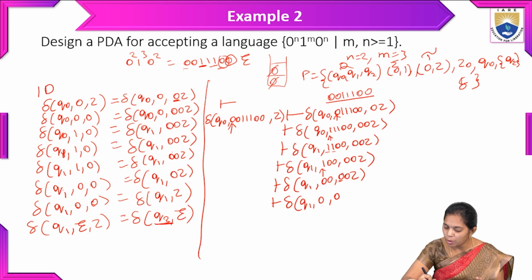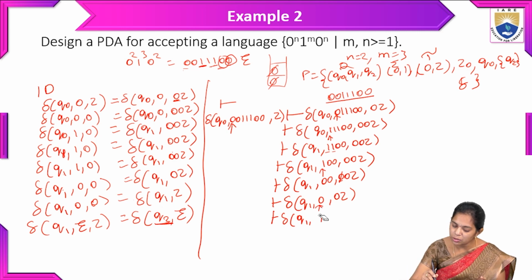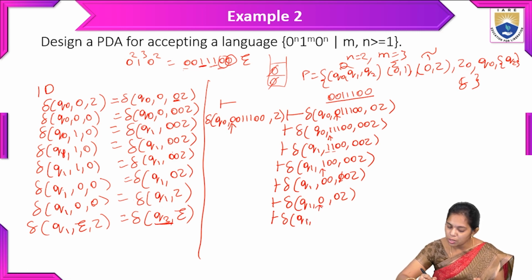If we pop this 0, we will only get 0Z. And the same operation, Q1 comma 0. After reading this one, we will get the empty epsilon symbol, so no need to write 0. So the epsilon symbol is there. And for this 0, we have to pop the 0 symbol. So the top of the stack symbol is only Z.